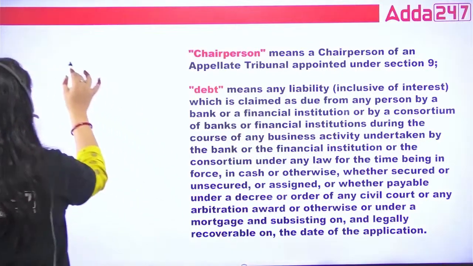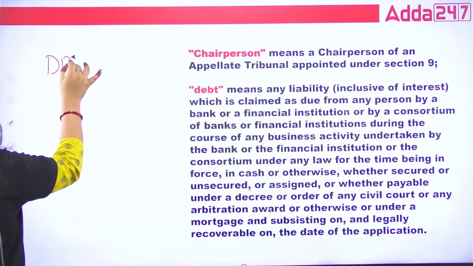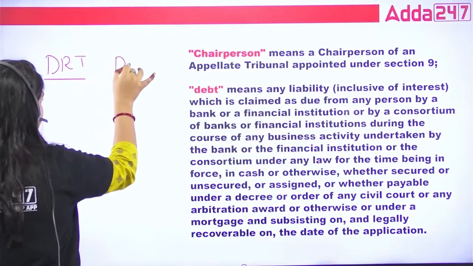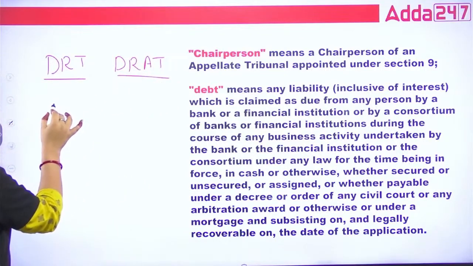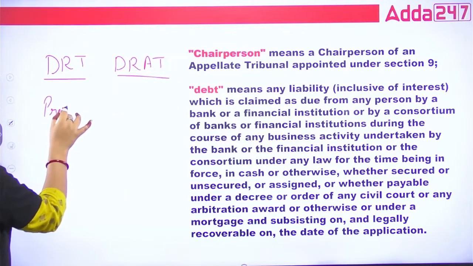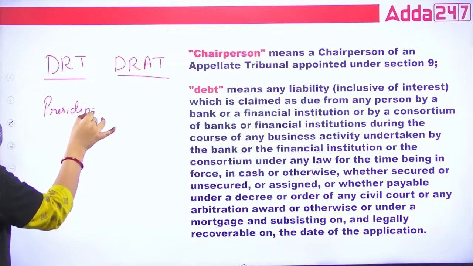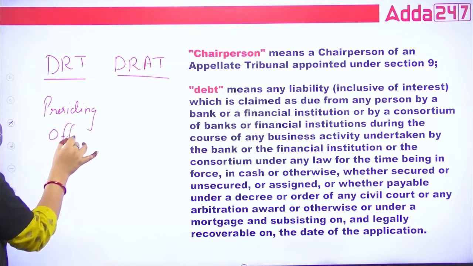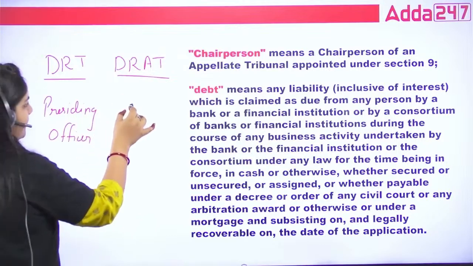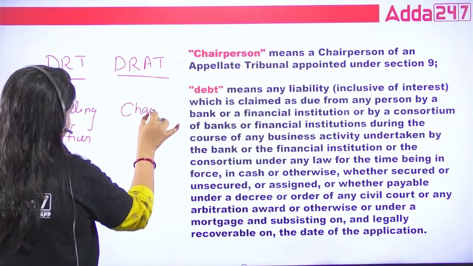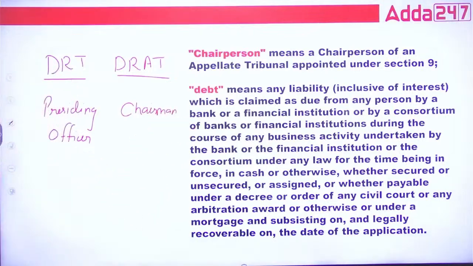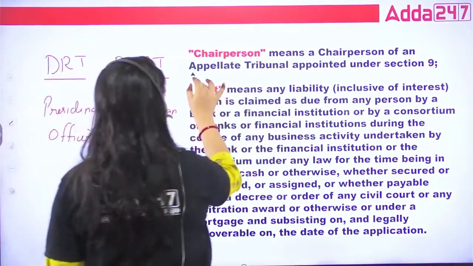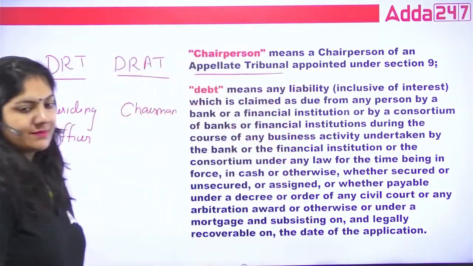Chairperson. If you compare DRT and DRAT, under DRT the presiding officer is there, and under DRAT the chairman is there, who is the head. This is important. Okay, so chairman is the appellant tribunal chairman. That's it.